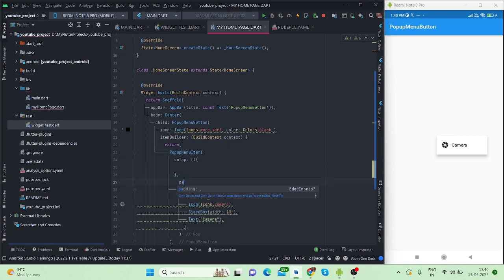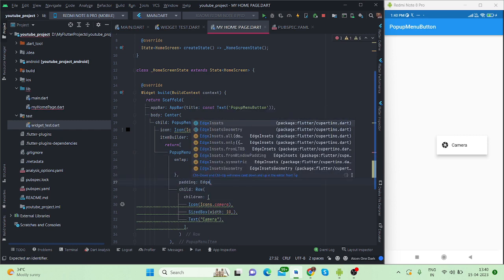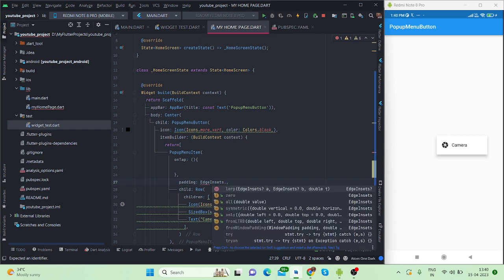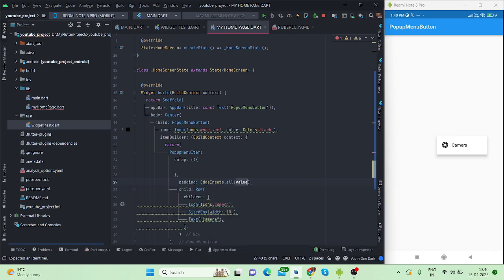Type here padding, which will be EdgeInsets.all. I want 5, so let me run this. Now there is less padding, so it is looking fine from earlier.